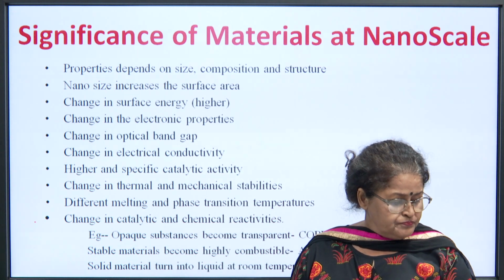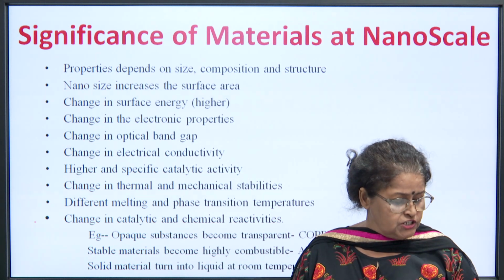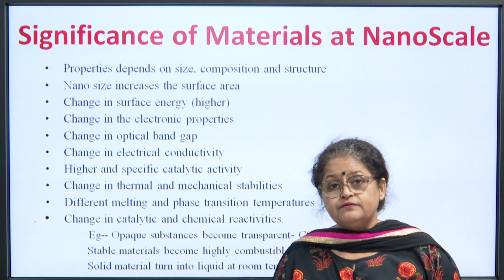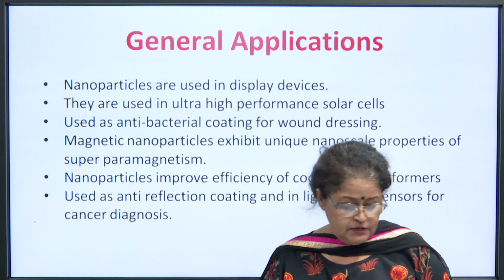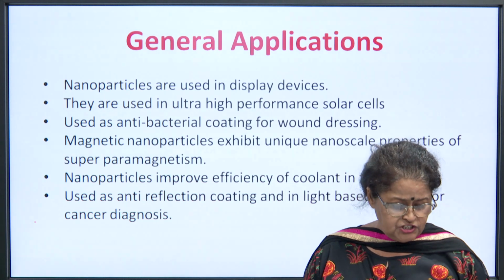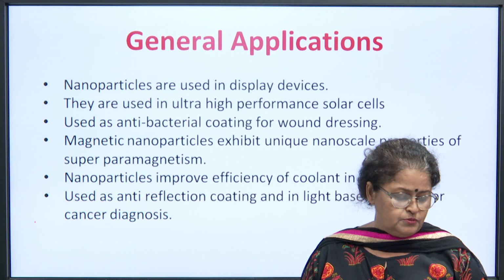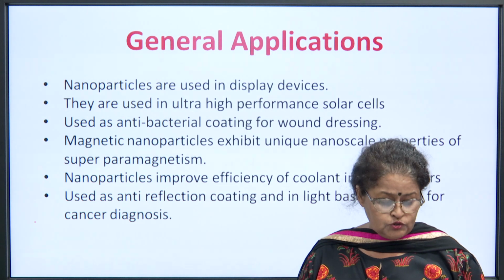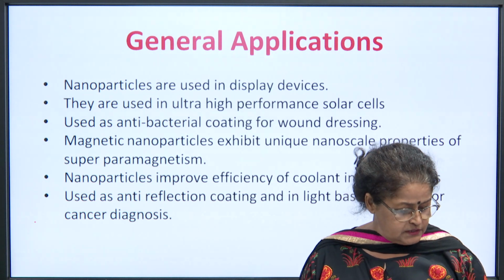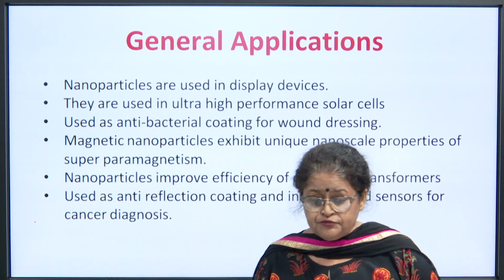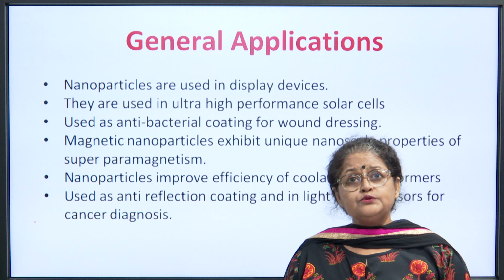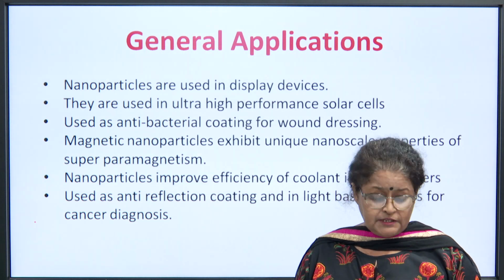Therefore, materials have a wide change in their behavior when taken at nanoscale. So, let us talk of some very general applications of nanomaterials, and then we will move on to the specific examples of nanostructures. Why do these properties change so tremendously at nanoscale?